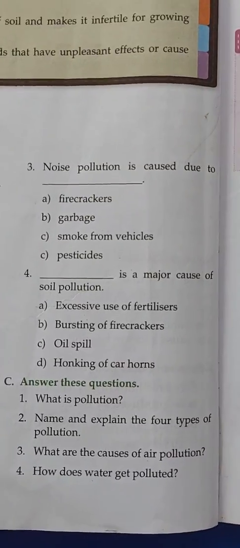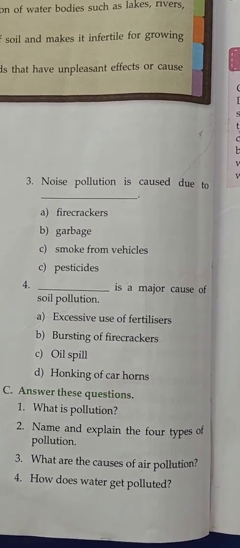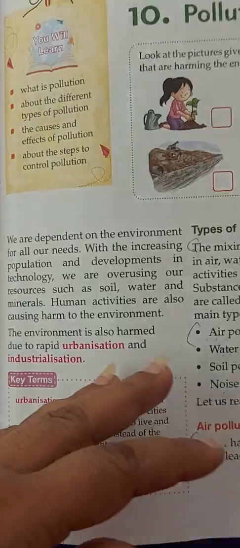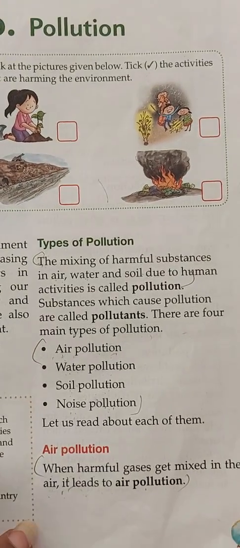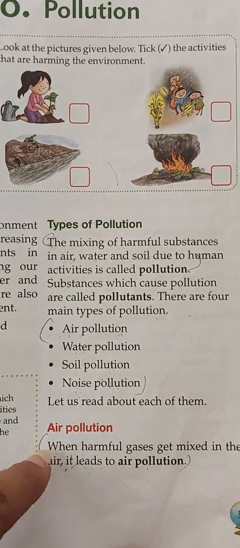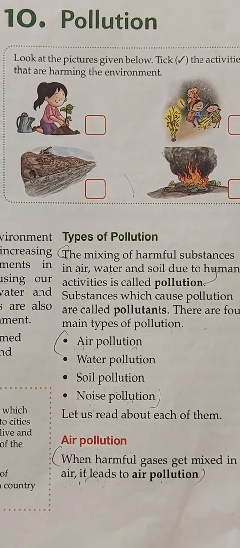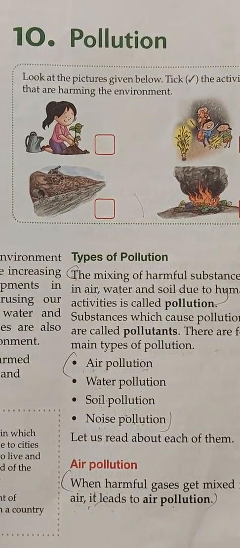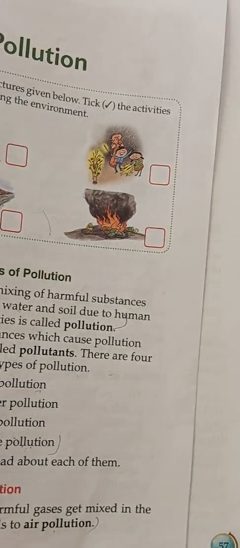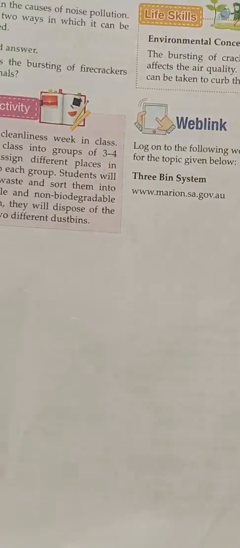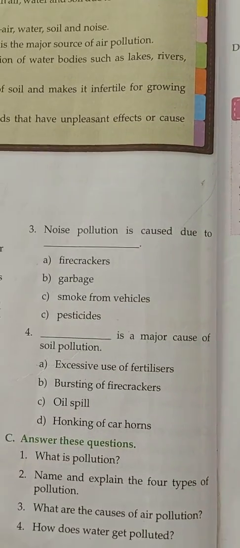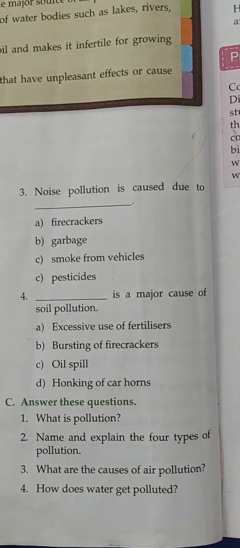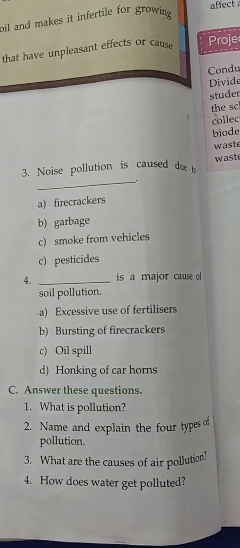Then question number 2, name and explain the 4 types of pollution. So for this again you have to go to the start of the chapter. You can find the 4 types of pollution here. You have to explain them in 1 or 2 sentences, right? You are not going to explain the whole pollutions. You have to just explain them in 1 or 2 sentences. What are those?